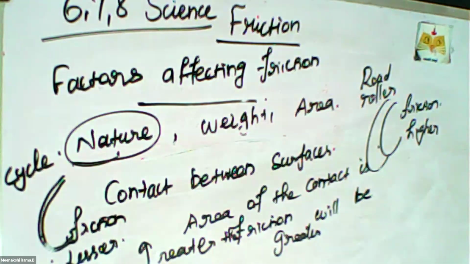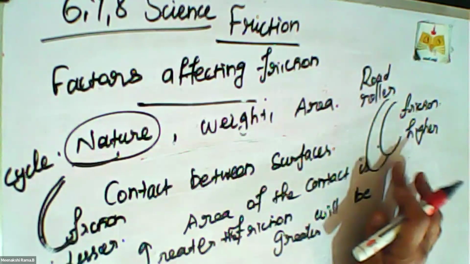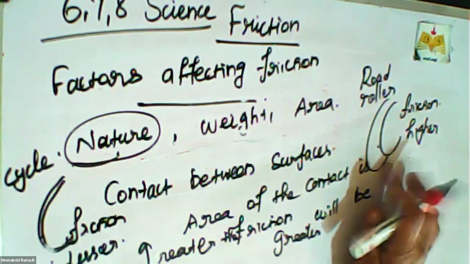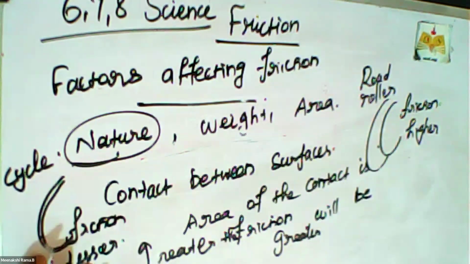If three students are riding a bicycle, the friction is higher. Area of contact means the friction is directly related to the contact between the two surfaces. If the area of the surface is higher, friction is also higher. If the area is lesser, friction is also lesser.